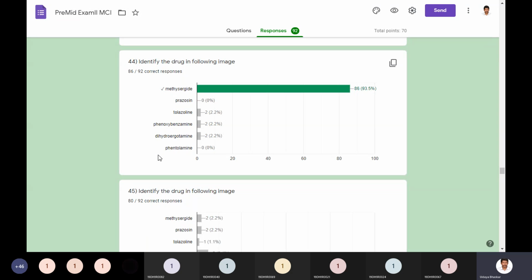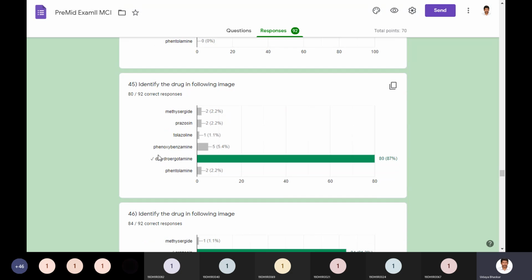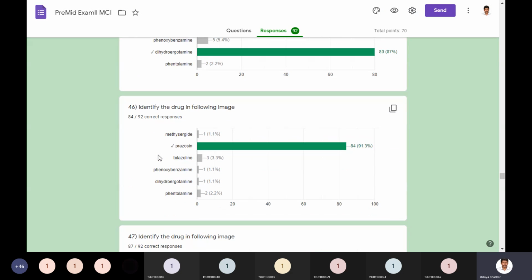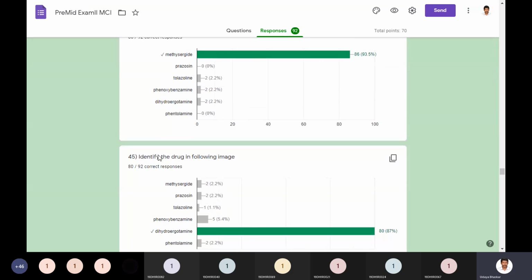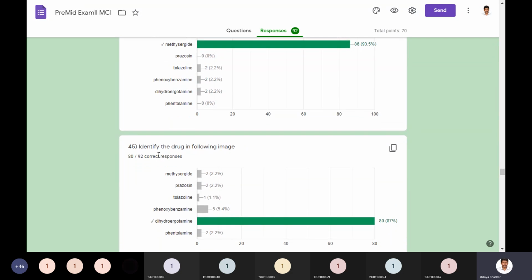The methoxyzide structure was given, with options dihydroergotamine and prazosin. See, dihydroergotamine and methoxyzide are large structures. In the notes, we take the carbamide bonding, and we remember which heterocyclic ring is on the right side and left side, and we compare methoxyzide with dihydroergotamine.